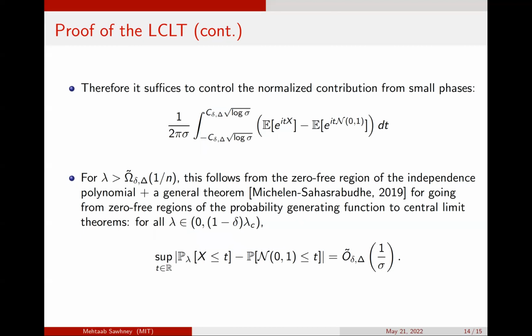The zero-free region plus this general result gives you that central limit theorem. Given that you're close to a normal distribution in some distributional sense, written at the bottom of the slide, one can use integration by parts to show that the corresponding Fourier coefficients are also close. Given this bound and integrating, one can then prove that you have a local central limit theorem.